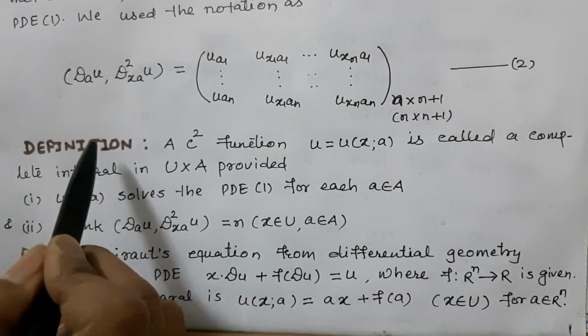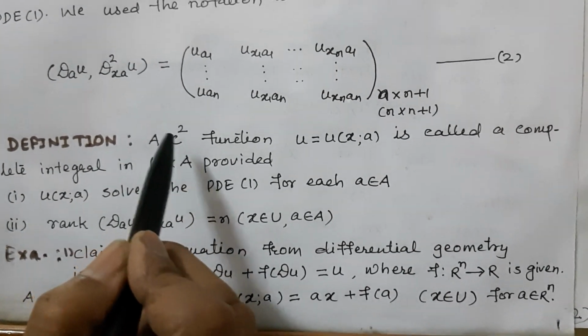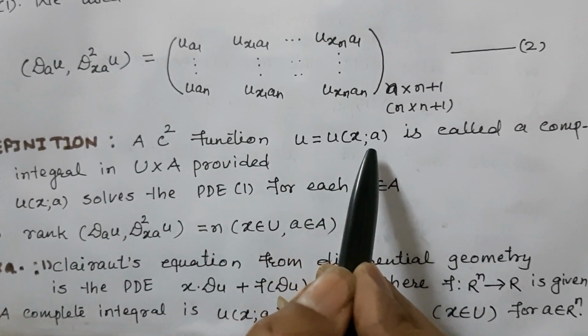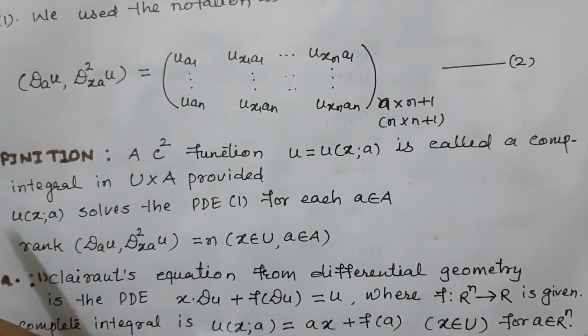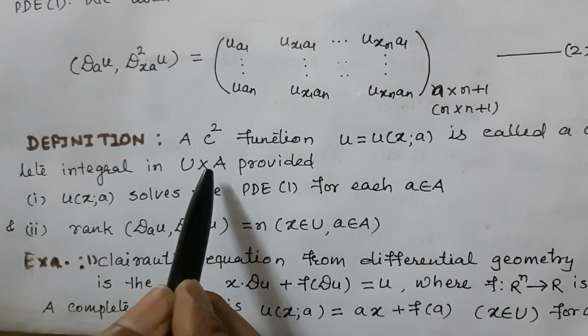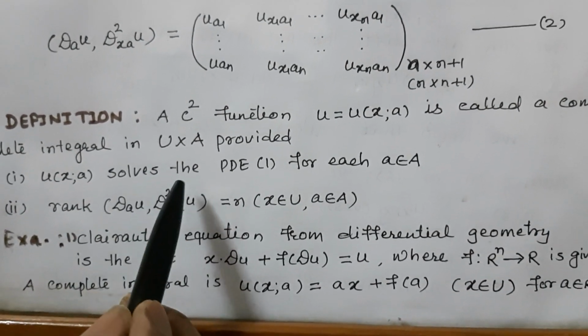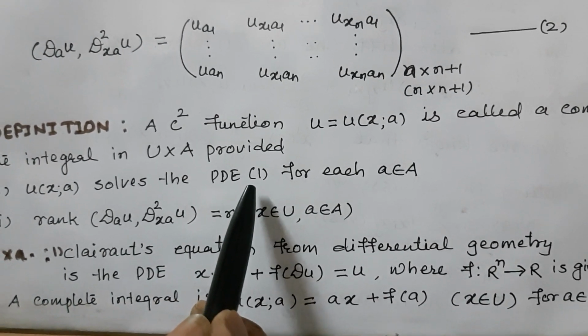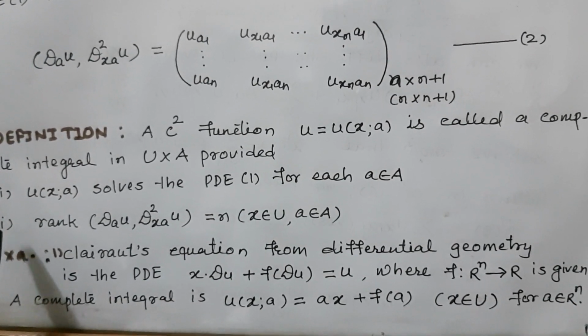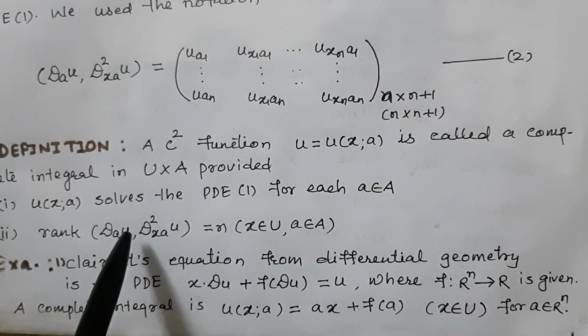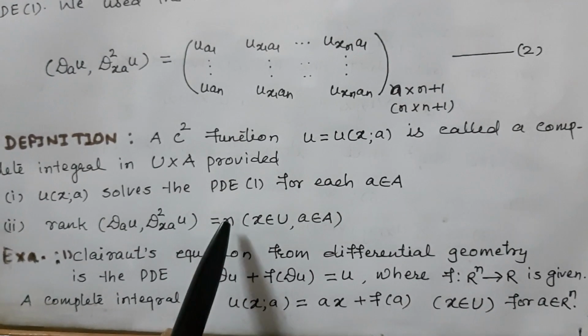The definition of complete integral: a C² function u = u(x, a) is called a complete integral in U × A provided the following conditions: u(x, a) solves the PDE equation (1) for each a belongs to A, and the rank of (D_a u, D²_{xa} u) is equal to n.